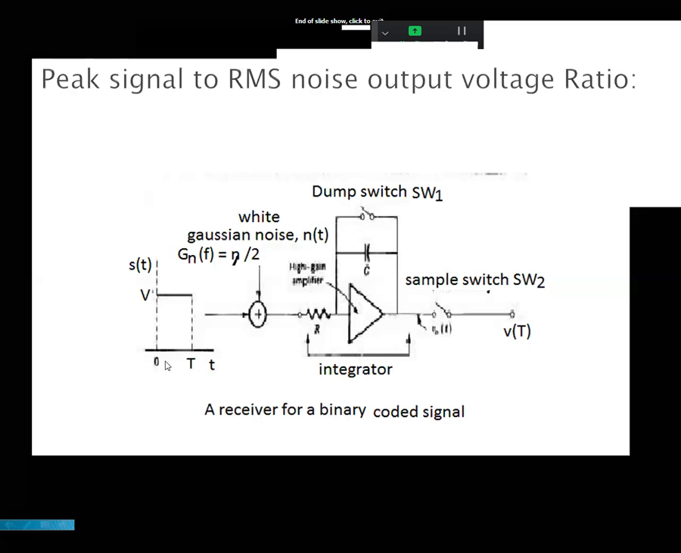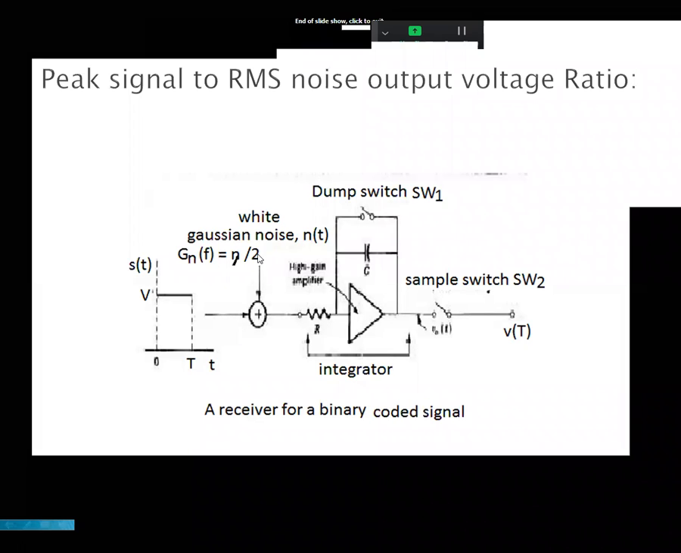Here the signal is a voltage level over 0 to T, a tau duration 0 to T. The voltage level is V. S of t, the signal, has level V from 0 to T, for example. That is the input to the adder.